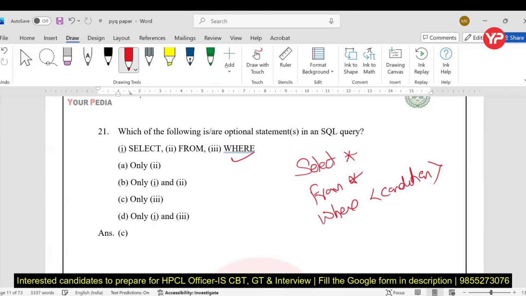The where condition is used to filter out the respective rows. Now this part is optional, but even in some databases, from is also optional. But keep in mind, in our case, from is not optional, so only three. C is optional.